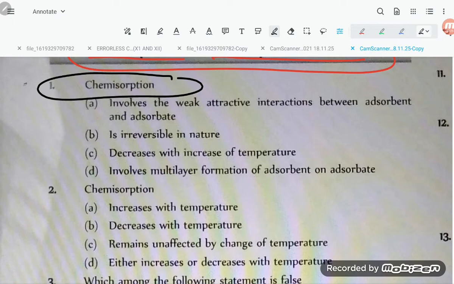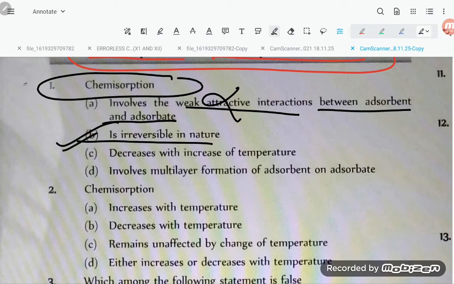Chemisorption. The first question is on chemisorption. Does it involve weak attractive interaction? No, not weak. It is a strong chemical bond between the adsorbate and adsorbent. So this is not correct, students. Now the next point is irreversible.